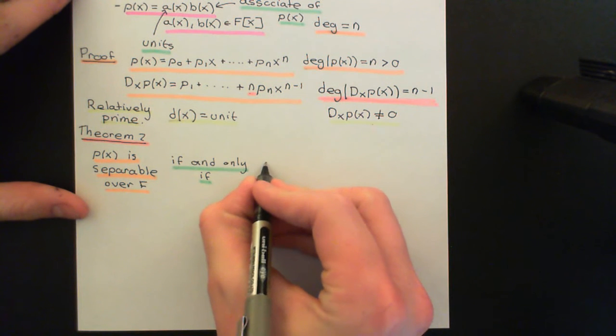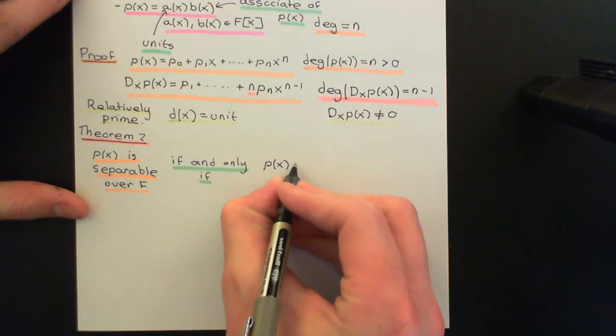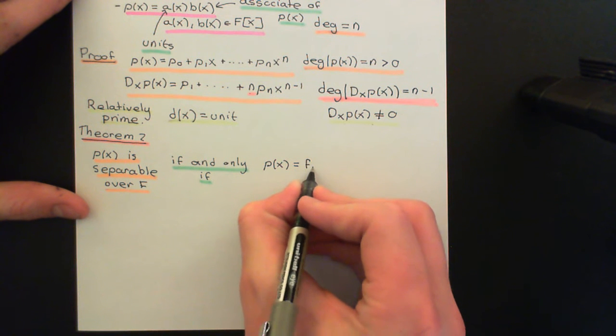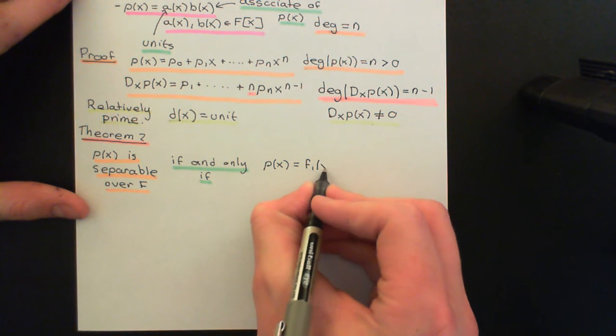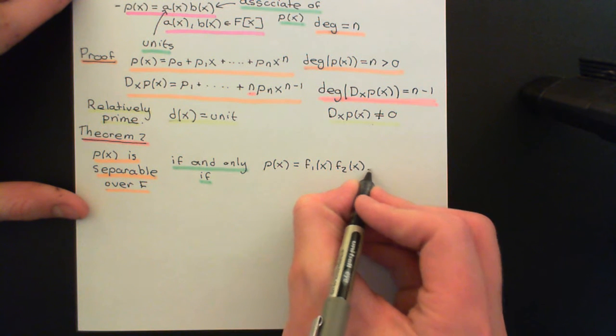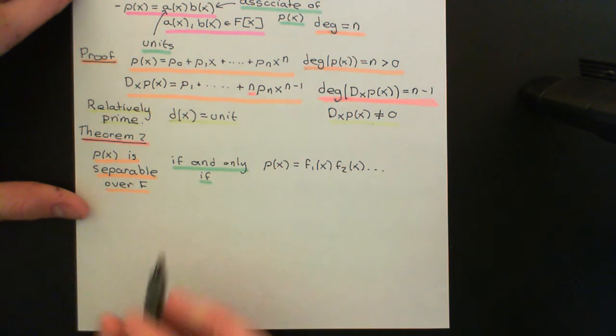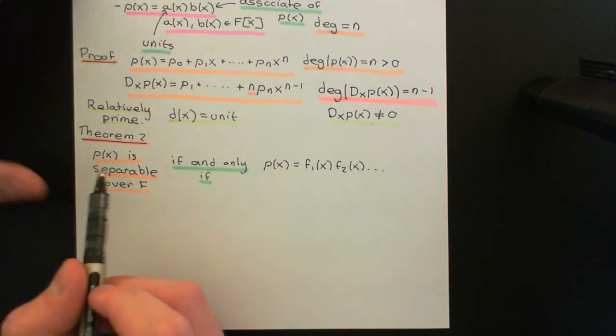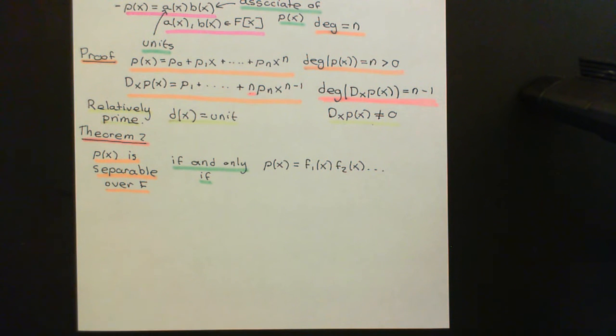So, p of x will have one of these factorizations into irreducibles, f1 of x times f2 of x, all the way up to, and of course, to apply the adjective of being separable, you're assuming that the polynomial is a non-constant polynomial anyway.